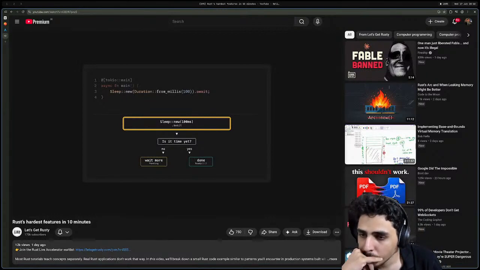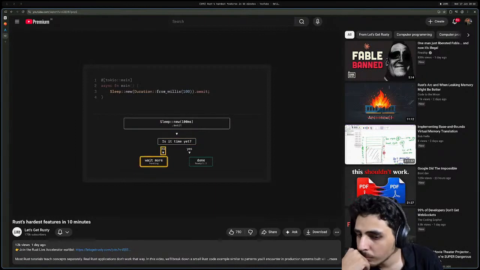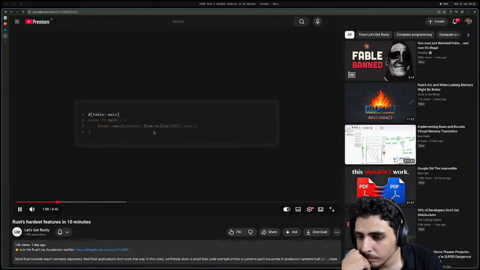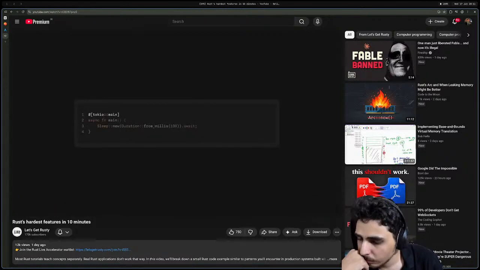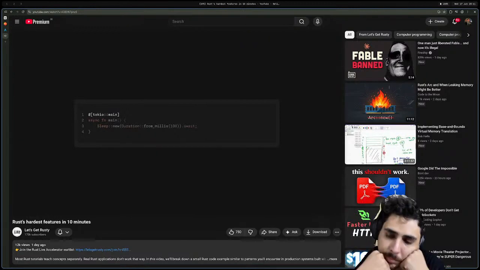First, let's set the stage and understand at a high level what this code is doing. Our sleep future is doing one simple thing. It periodically checks the clock. If it's too early for the set duration, it comes back and checks again later. Makes sense. On top, Tokio main is a macro, the first of the 4 hardest concepts in this file. A macro is code that writes code. Its whole purpose is to kill boilerplate.